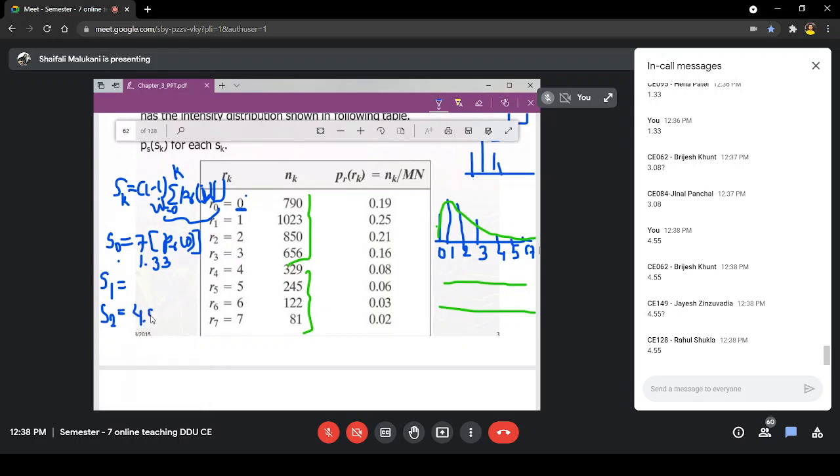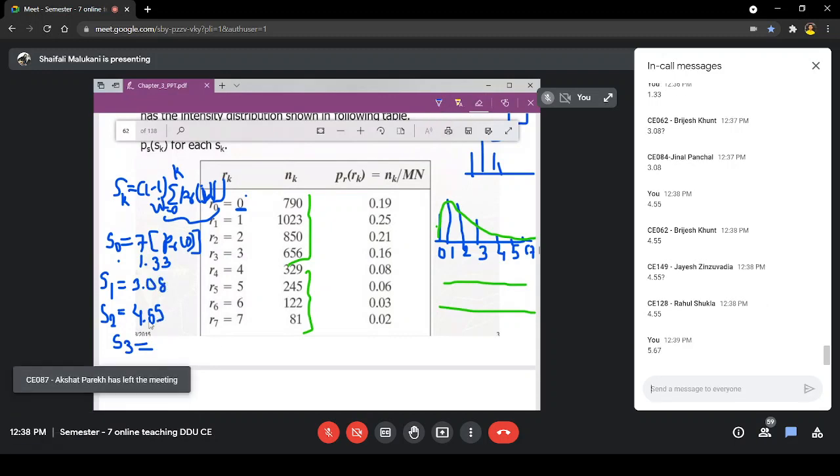It is 4.55. Right? S3 quickly. It is 5.67. This is important. Why are we calculating it? Because we need to do further processing after this.